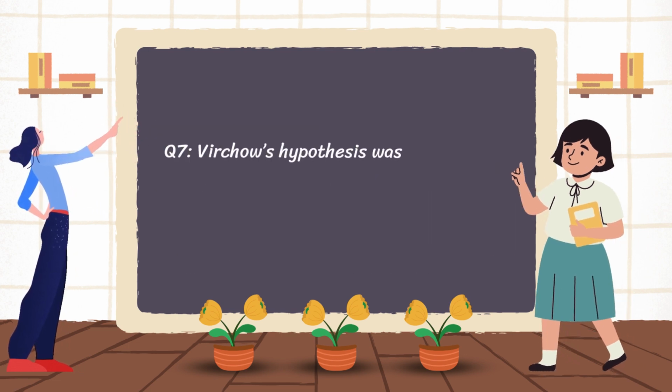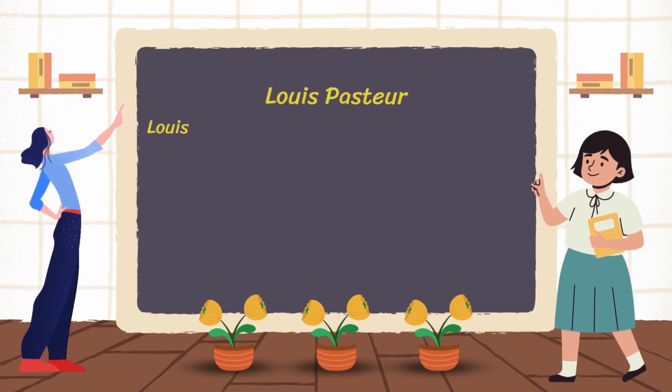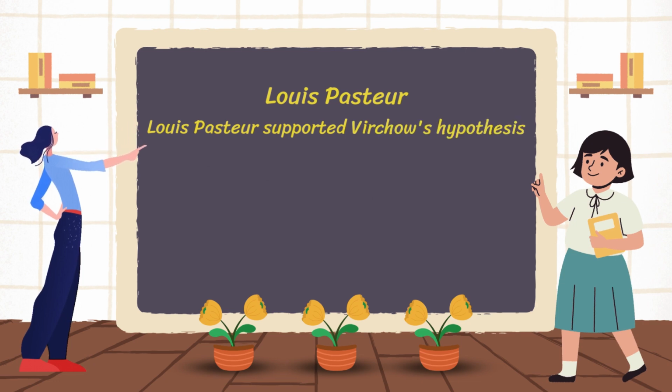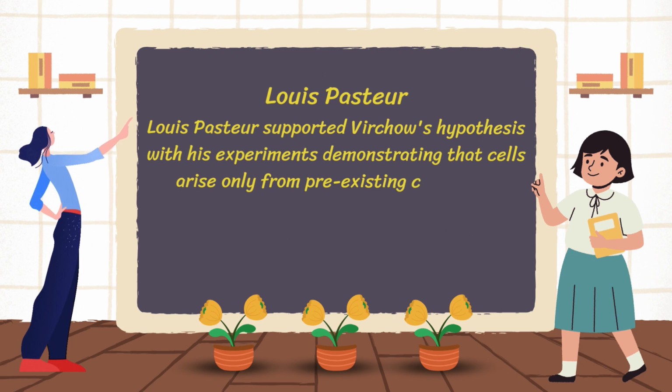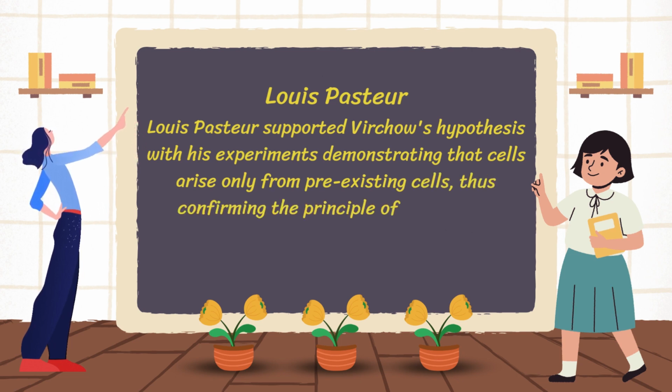Question 7 is Virchow's hypothesis was supported by? The answer is Louis Pasteur. Louis Pasteur supported Virchow's hypothesis with his experiments demonstrating that cells arise only from pre-existing cells, thus confirming the principle of biogenesis.